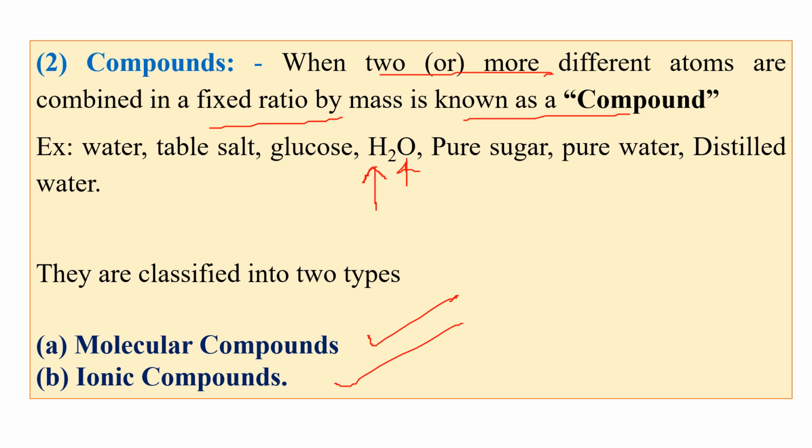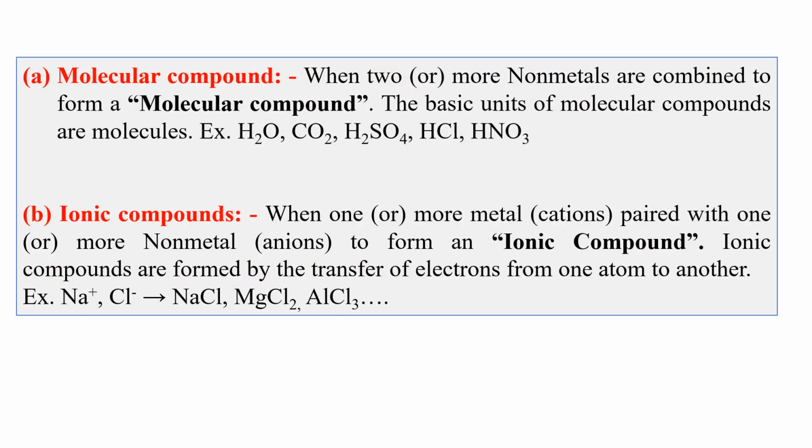It contains a definite ratio. You take carbon dioxide, one carbon and two oxygen atoms, but not two carbons, one oxygen. Definite ratio. Then molecular compounds: here two or more nonmetals are combined to form a compound. Nonmetal, nonmetal. Two or more nonmetals combine to form molecular compounds.